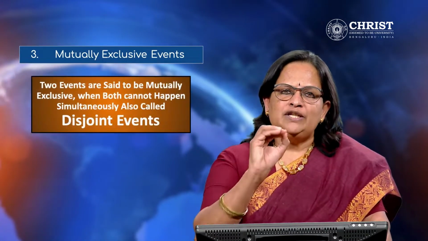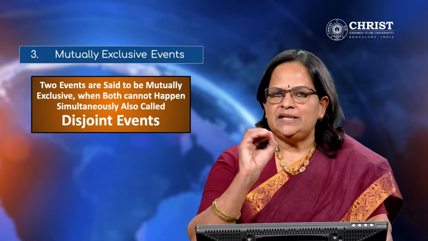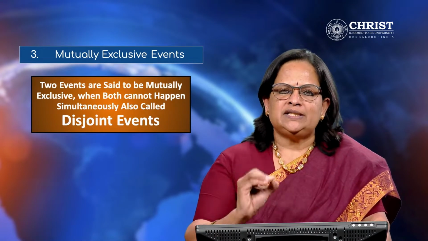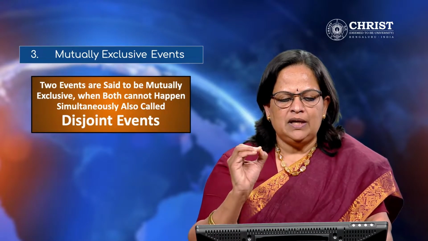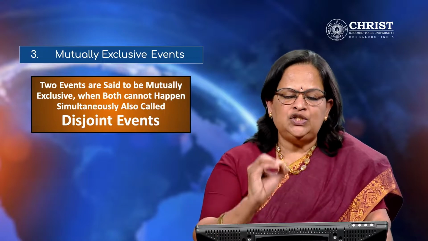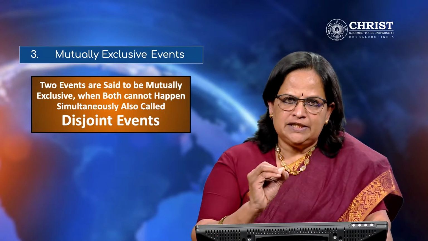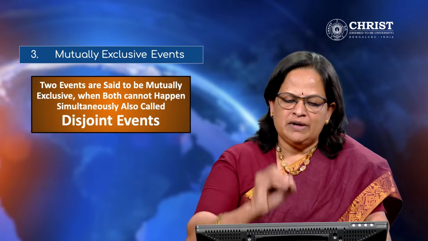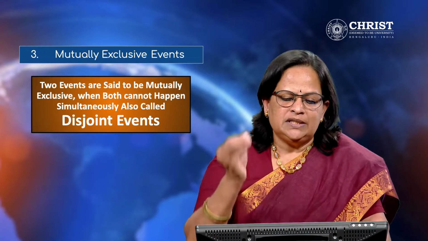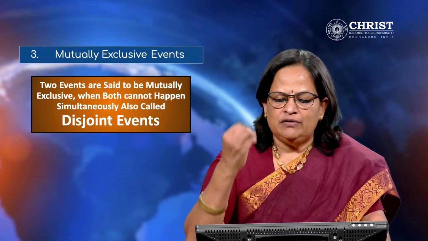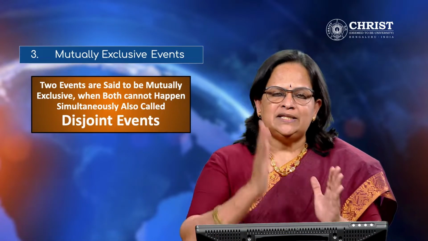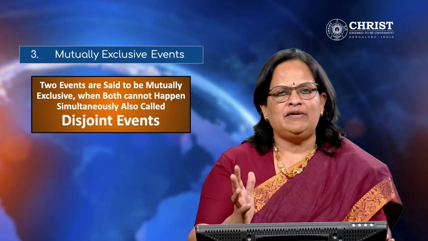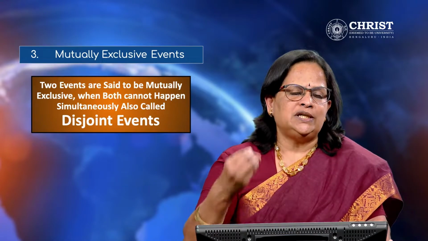The third one is mutually exclusive events. We always use this term mutually exclusive events in statistics. So two events are said to be mutually exclusive when both cannot happen simultaneously. These are also called disjoint events. So in simple terms, occurrence of one of them prevents the occurrence of the other. See, for example, when a coin is tossed, we get either head or tail. Both cannot occur at the same time. That is the meaning of mutually exclusive events. And commonly we will use this term in statistics.